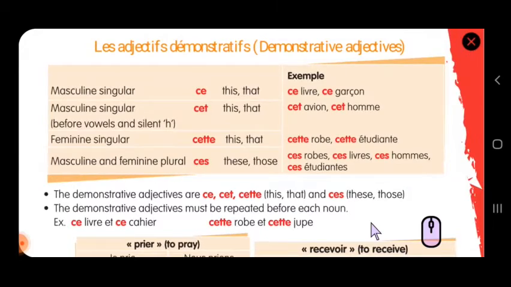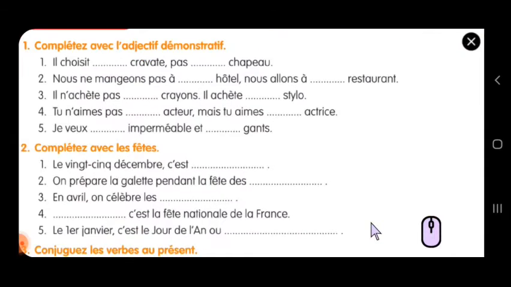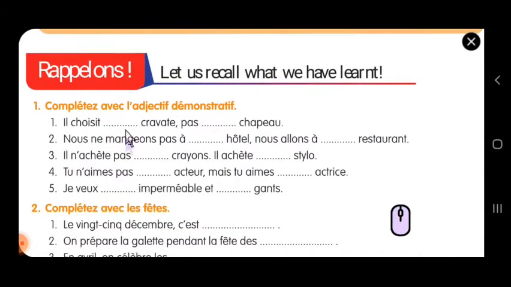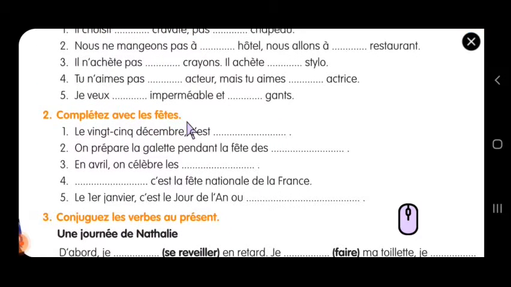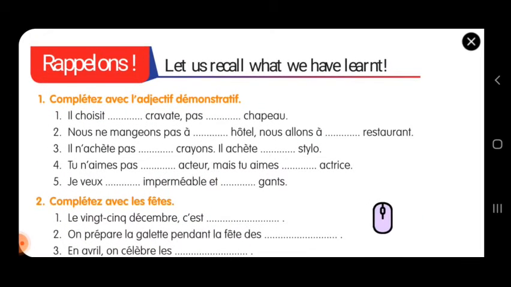So today we are going to see exercise number 1 alone. It's a short exercise, only this exercise we are going to do. Exercise number 2 is your homework. As I already said in the live class, you can find the answers and you can answer these exercises. Today's task, or today's online test, will be exercise number 1 alone.